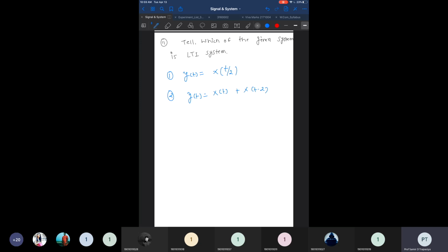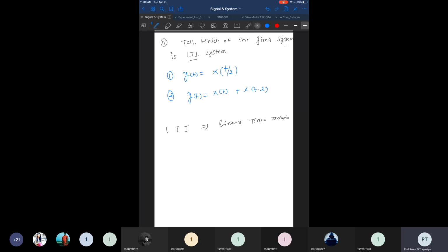So in the first question 11, you need to write whether the given system is an LTI system. So what is an LTI system? LTI means L stands for linear, T stands for time, and I stands for invariant.